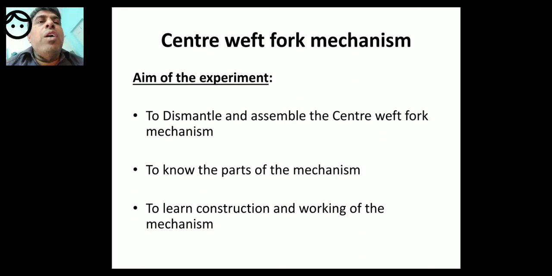So what is a weft stop motion? Weft stop motion or mechanism is a mechanism where, in case of a breakage of weft or in case of exhaustion of weft, the loom will stop immediately. The loom has to be stopped immediately. That is the function of the weft stop mechanism, weft stop motion.